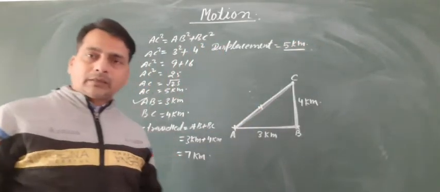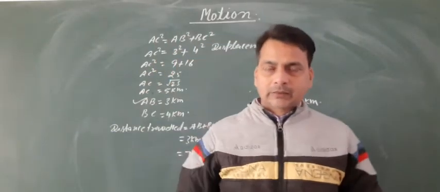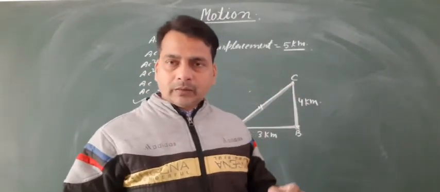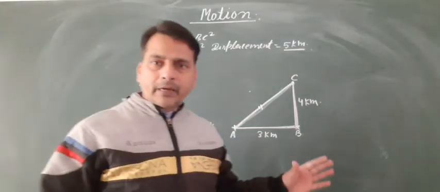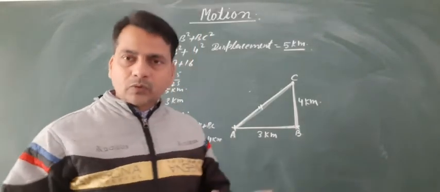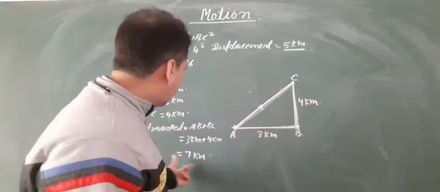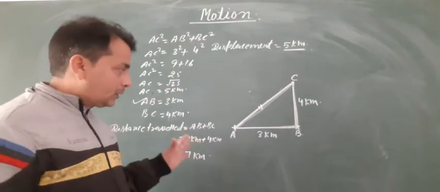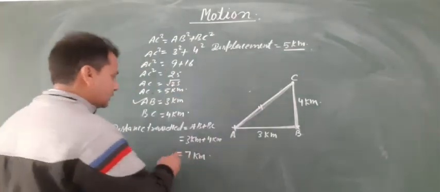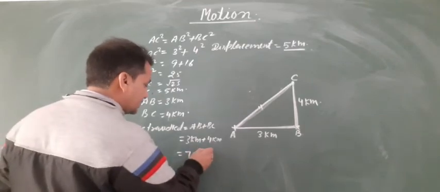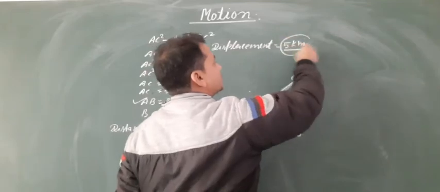Displacement is also known as the shortest distance. The distance traveled by the moving object is 7 km.